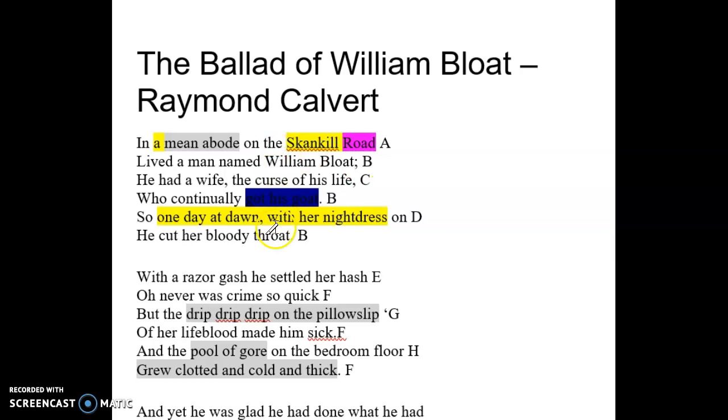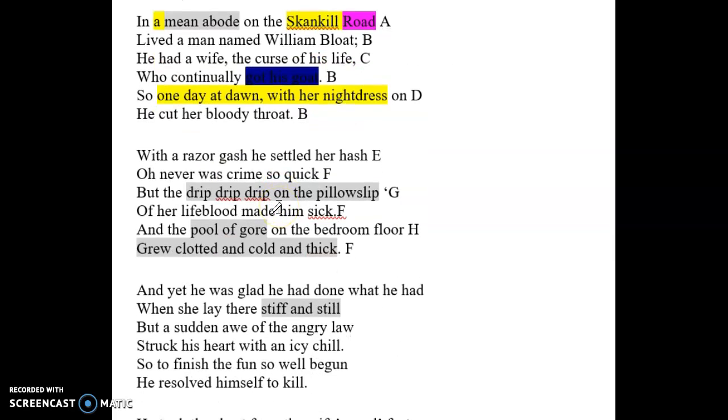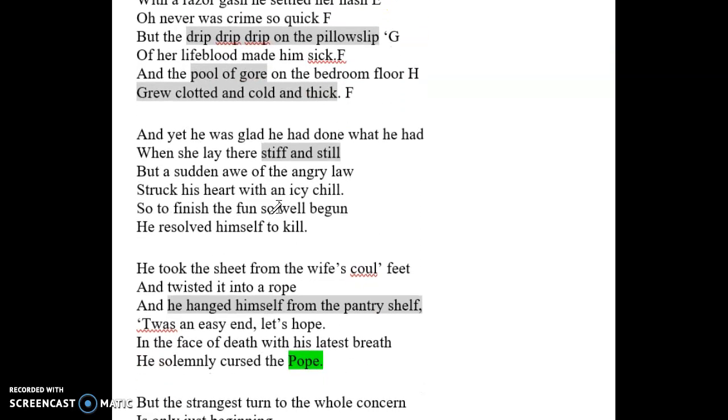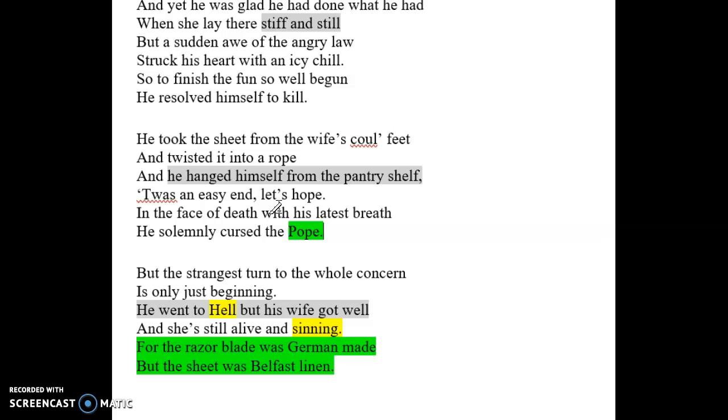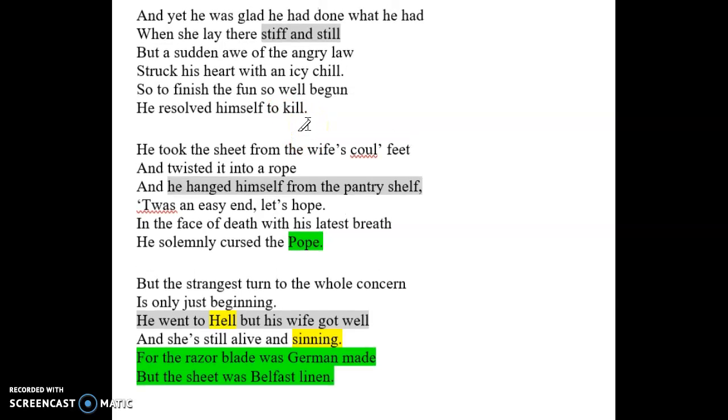Overall, looking throughout the whole poem again, I'm going to talk about the mood. The mood starts off as very dark because he's killing his wife for his wife's actions. He's describing it very well, of how he killed her and all the blood dripping everywhere. And then it almost ends as a dark humor and almost comical, because he actually ended up killing himself but not killing his wife, when he only really wanted to kill his wife in the beginning.